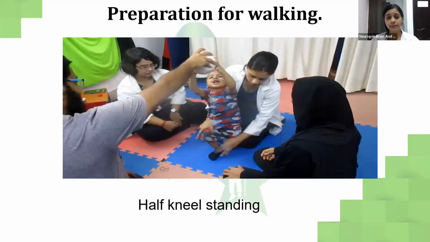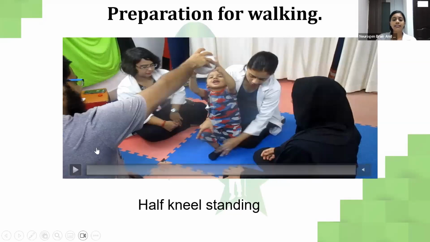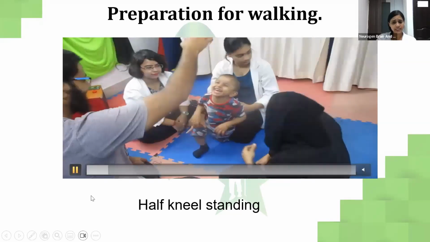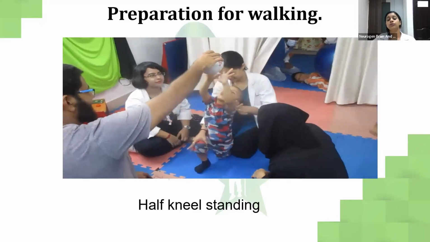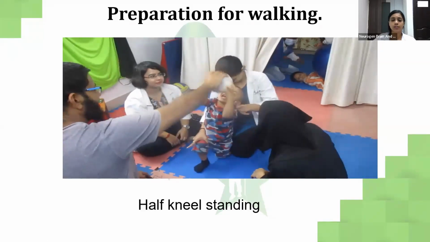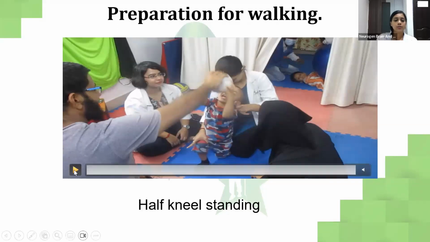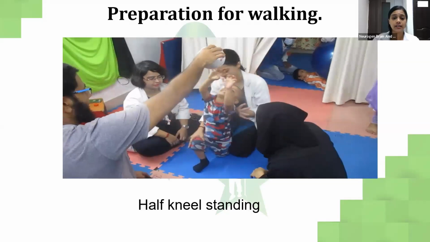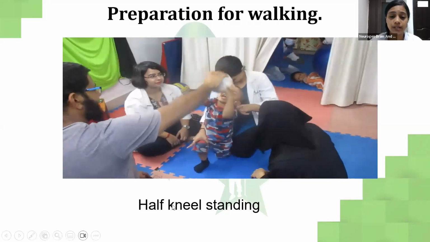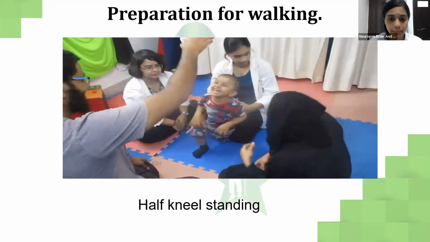Now, how can we prepare a child for walking? There is preparation that is required for a child to walk. So, half kneel standing. Half kneel standing is a very important activity, also known as the walk stance position, where the child is taking weight on the front hip and knee, and there is an extension activity that I'm trying to give. There is dissociation of the hip that is happening.